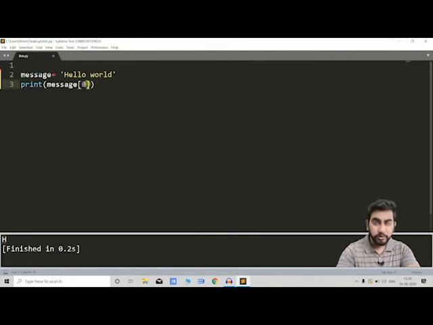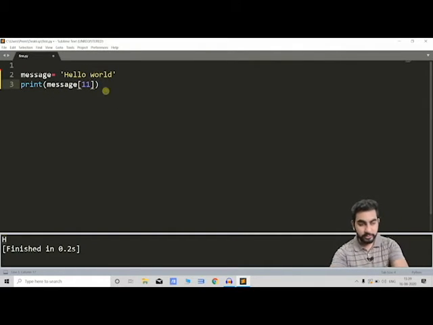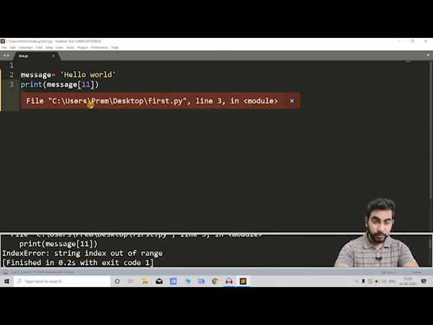ठीक है, तो as it starts from 0, what if we will just pass 11, because 11 तो length है सारे की, and it starts from 0, the last word should be 10. If we'll run this, it will give the error. So if you want to access the last character, it should be length -1, ठीक है, because it starts from 0. And what else we can do, we can also access a range of characters.